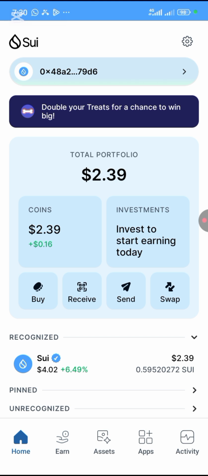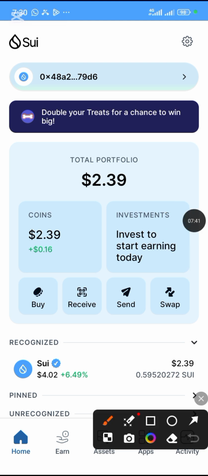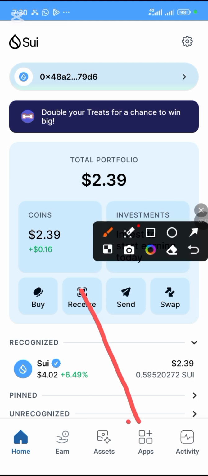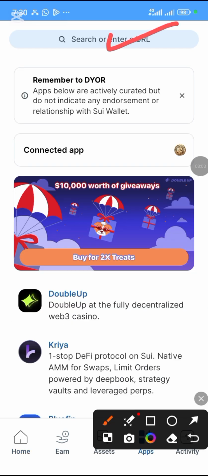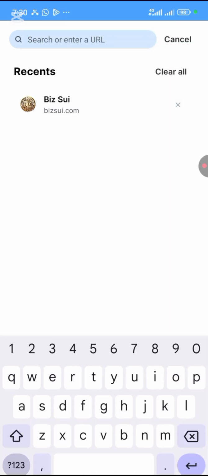Okay, so once you copy the link, you come to this app. Okay, this place, these apps, you click on it. So on this search bar, you're going to paste the link that you copied. Okay, you paste the link there.